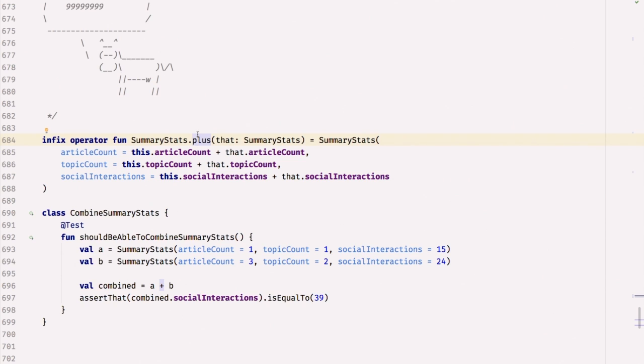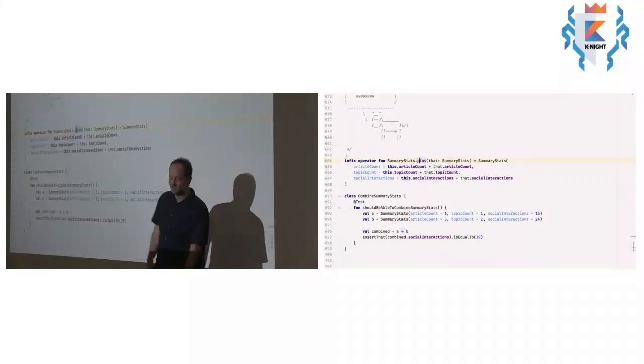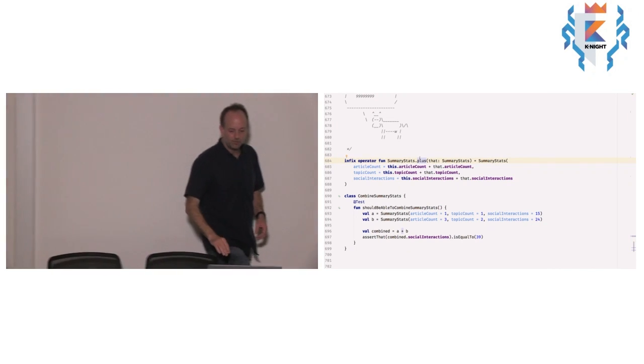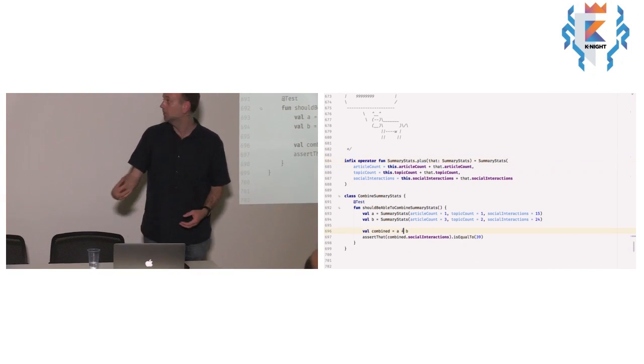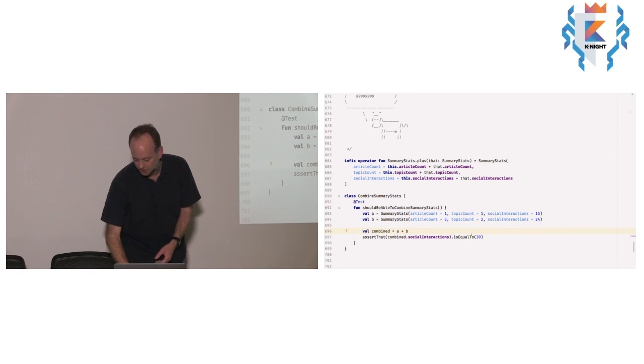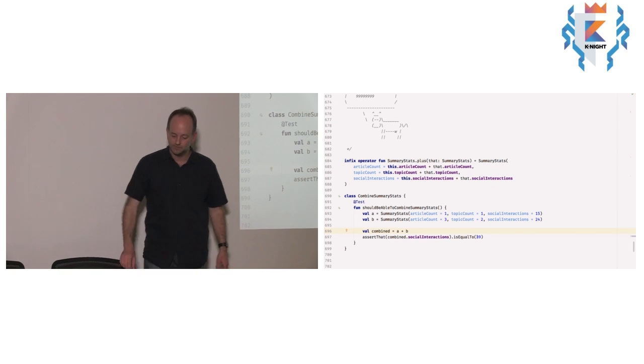So over here, what I'd normally do is put this plus on the summary stats class itself, but I'm not going to do that because then I'd have to show the example higher up. So I've created an extension method on summary stats that you give another summary stats, and it creates another object with all of the values added together. Down the bottom I just call combined equals a plus b, and you can see social interactions is the addition of those two.